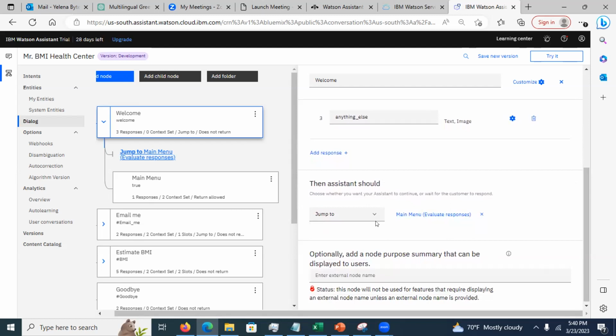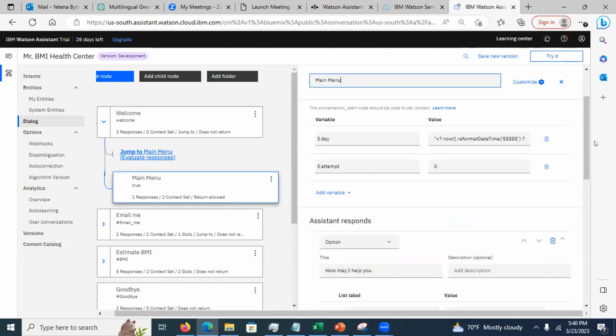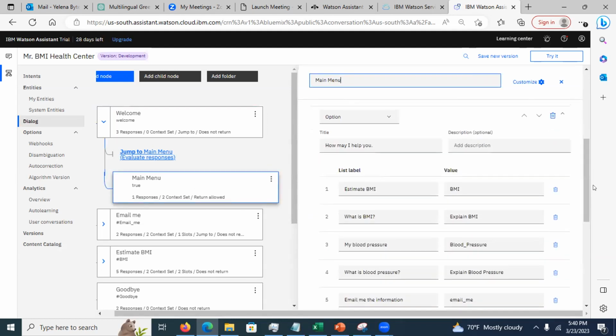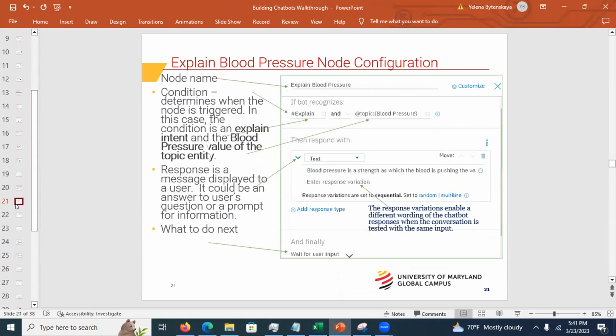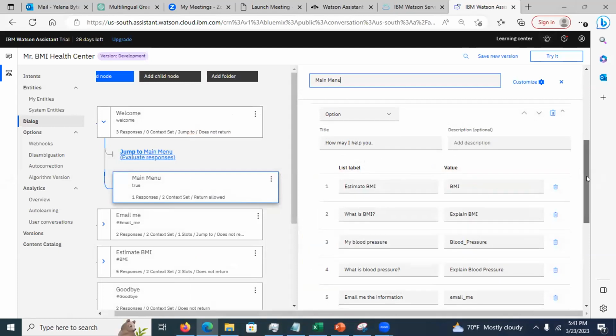Well, in this case, I want to go to the child node. And child node just displays the main menu. And I will need to explain what this is. Let me see, what do I have in the slides? I'll need to explain the options because for some people, it's a little difficult to understand, but it will follow in the slides. But let me explain it right now, actually.